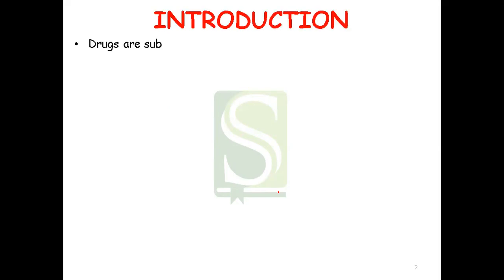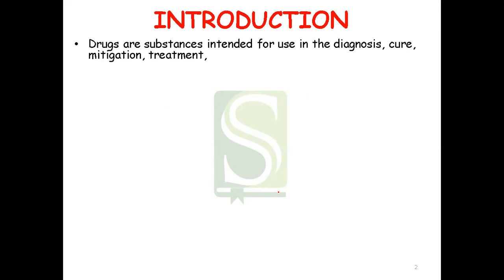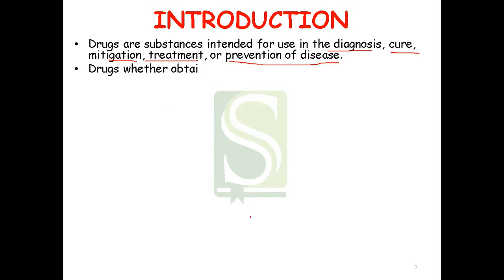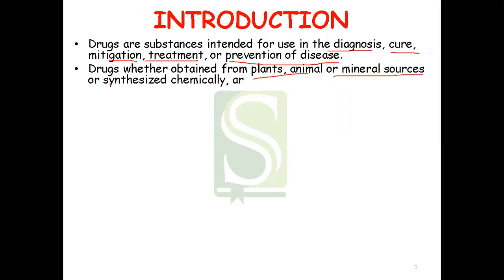So, as you all know, drugs are the substances which are obtained either chemically after synthesizing chemically or from natural source or animal source. So, what is the use of these drug substances? They are used in diagnosis, cure, mitigation, treatment, or prevention of the disease. Drugs can be obtained from plants, animals, or mineral sources, or they might be synthesized chemically.